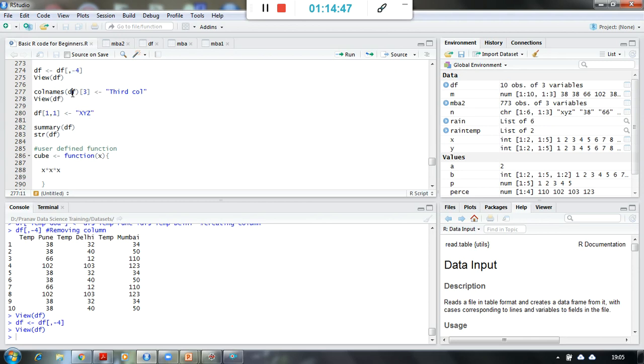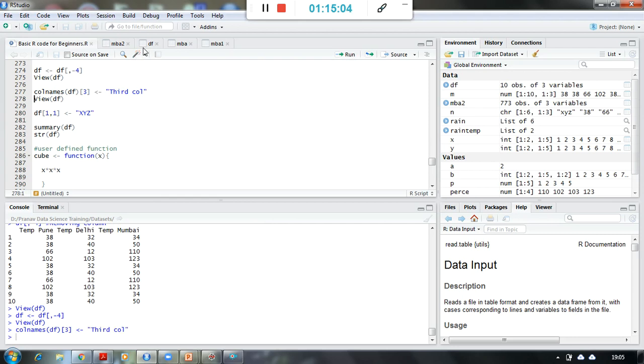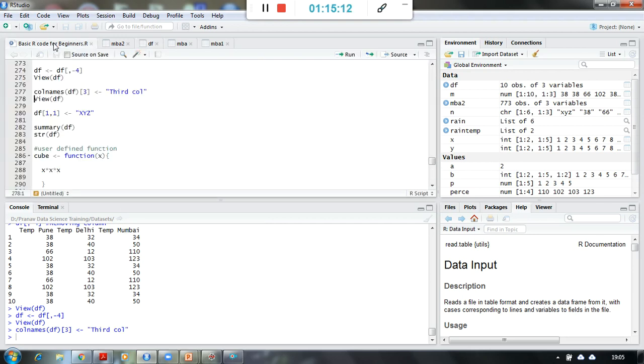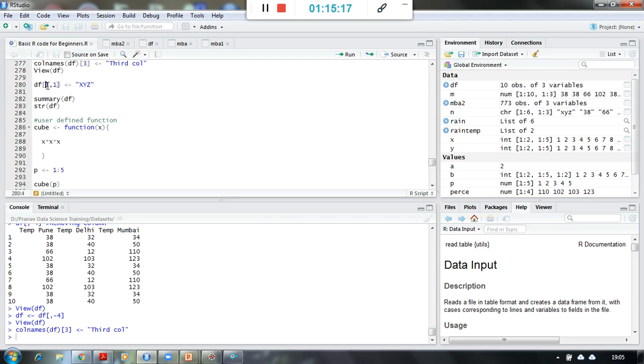Now if I want to change the name of a column, I will use again the column name function, pass on the data frame name, give the column number of which I want to change the name and give the name to it. Okay, and it's going to work to change the name of the third column into third column. So instead of temperature Mumbai, it is now third column, right? So this is how we can change the name of a column. Now I am changing the first row, first column value to XYZ, which is this value. It has changed to XYZ.